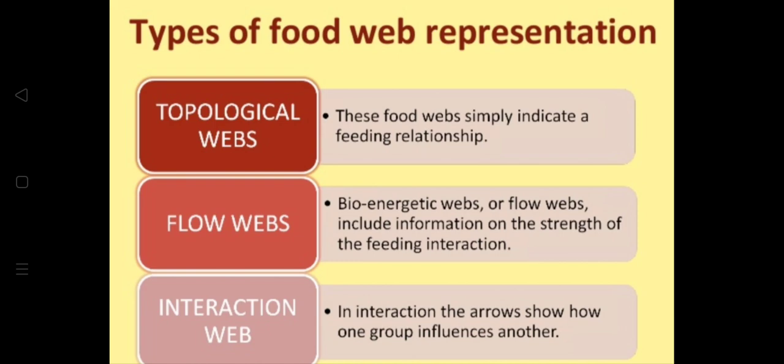Then functional food webs. Functional food webs show the relationship between organisms in an ecosystem by showing how different populations... students, listen to this carefully. In this type of food web, the functional food web, it shows how different populations influence the growth rate of other populations within the environment.